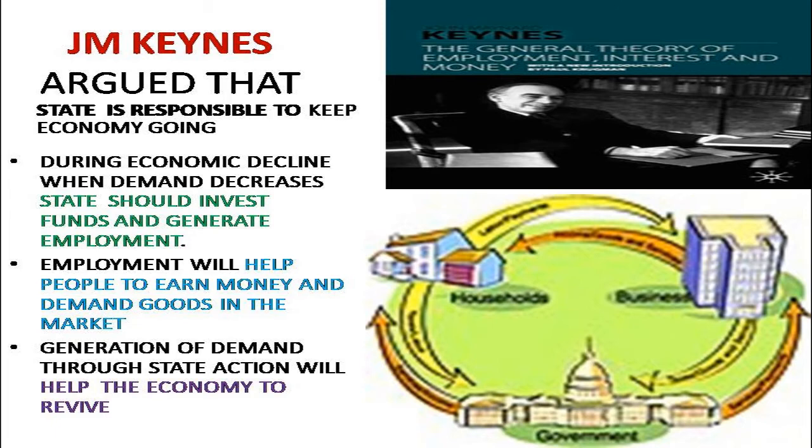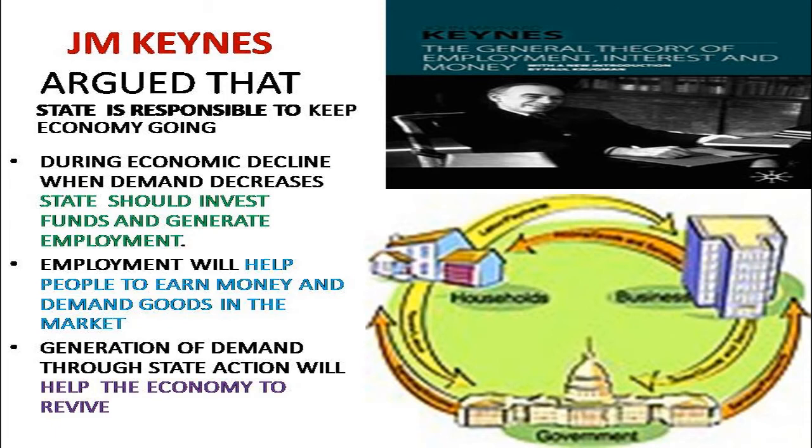Government has to play, the state has to play. What should government do? Government should invest and generate employment, which will help people earn money and demand goods in the market. Demand for goods will revive the economy, give it new life.